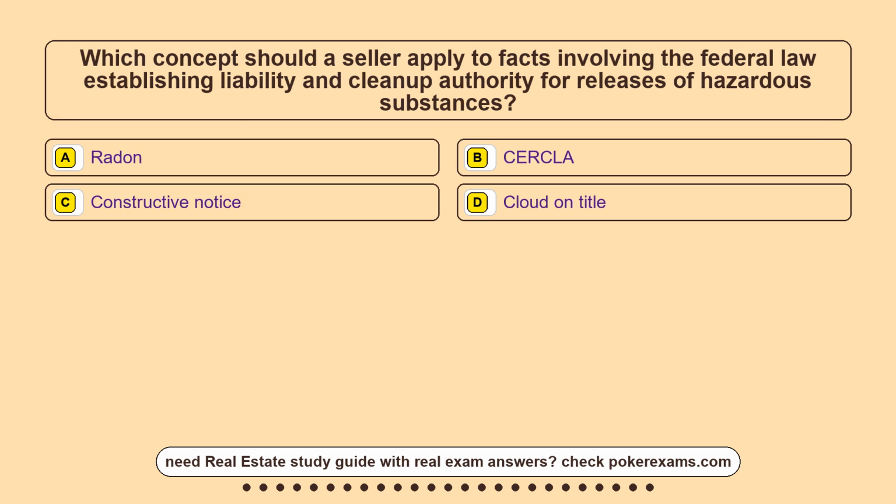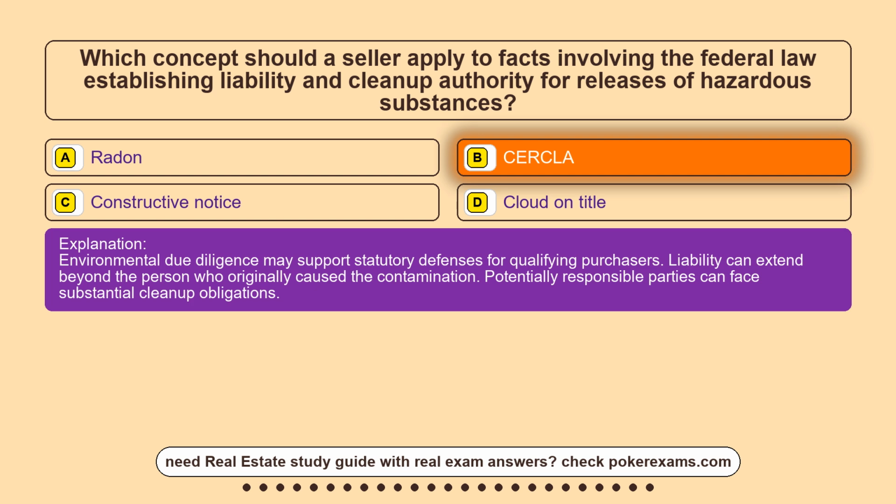Question 24. Which concept should a seller apply to facts involving the federal law establishing liability and cleanup authority for releases of hazardous substances? Option A, radon. Option B, CERCLA. Option C, constructive notice. Option D, cloud on title. The correct answer is option B, CERCLA.